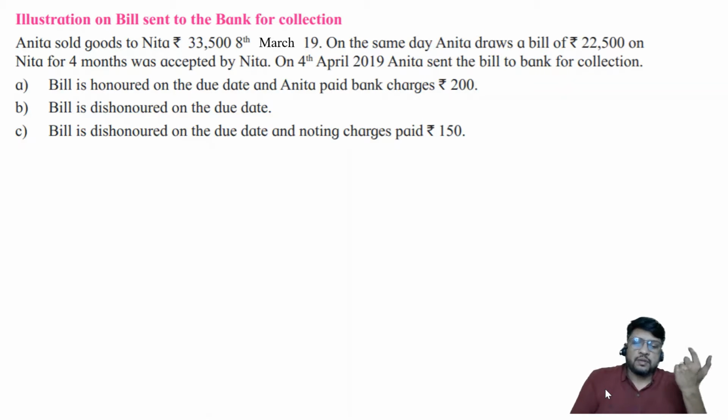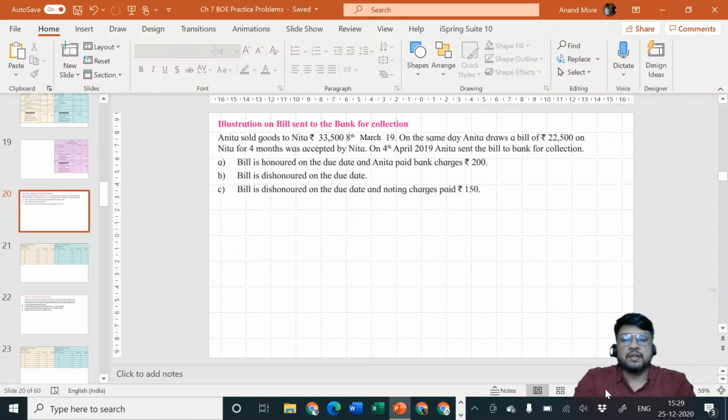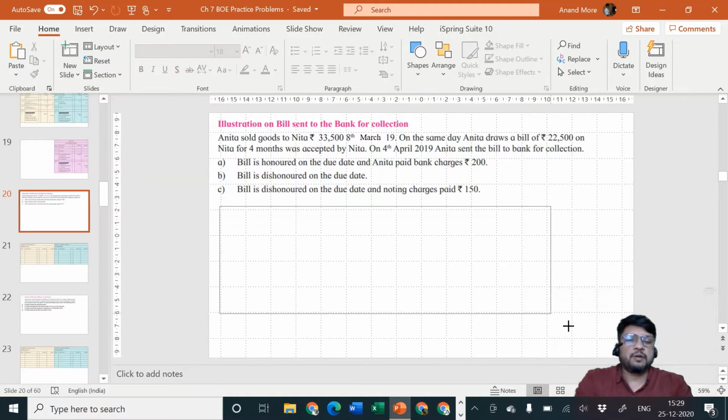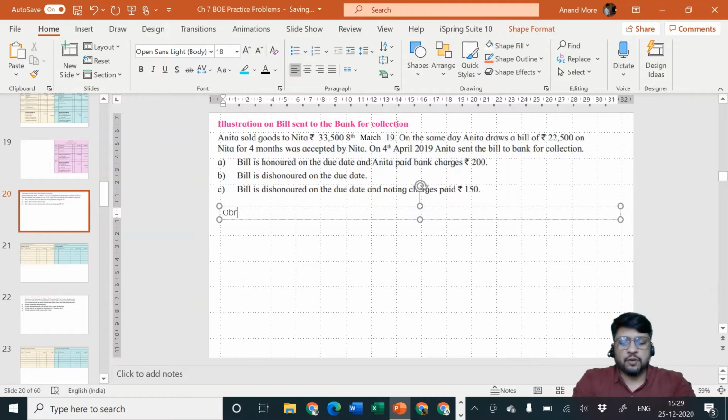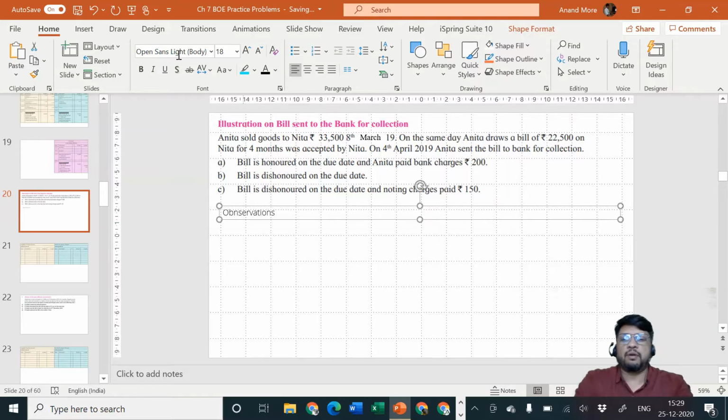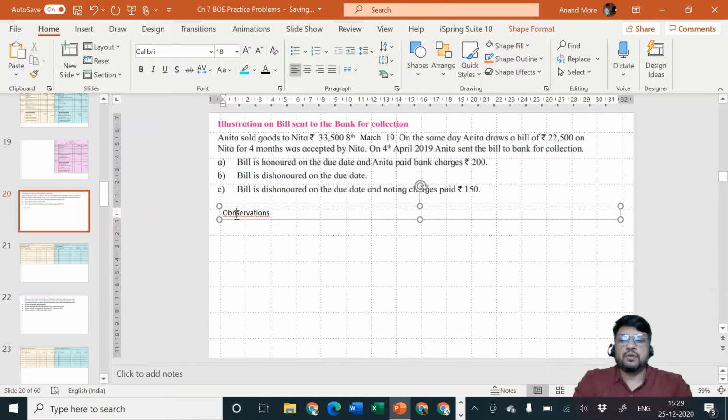Let us now try to solve the problem. Before generalizing the things, let us first of all write down the observations. Let me draw the text box. Observations are not for your exam. They are only for you and me, so that you will remember how I solve the problem and how I think about it. It will be easy for you to think in the same manner in the examination, and to get full marks by investing less time. That is ultimately the aim of the entire series of lectures.